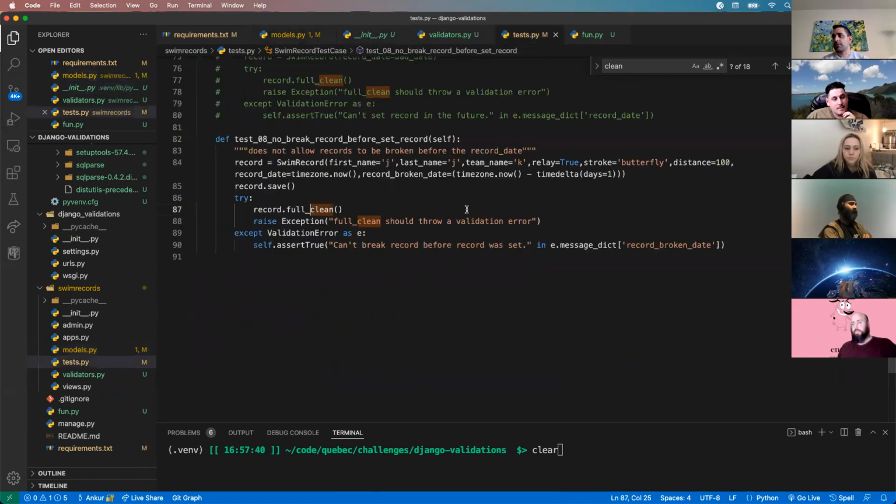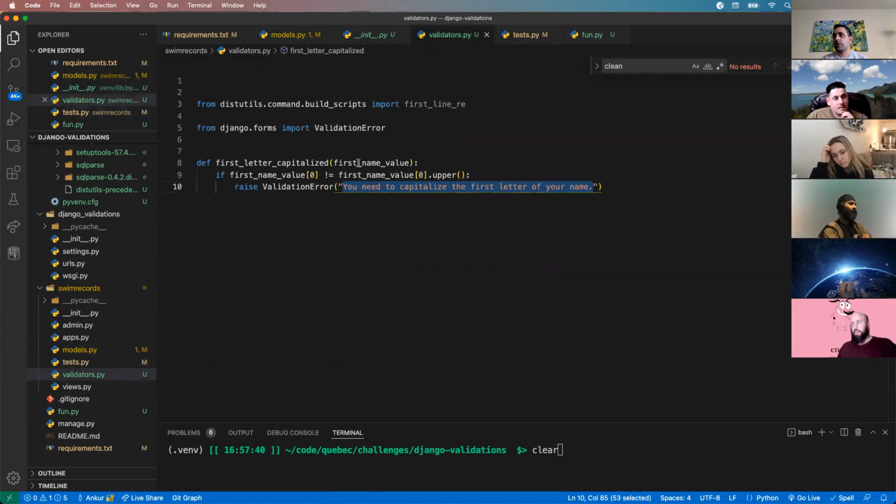So if I go back to my test, full clean is going to call clean on each individual field. And that's where your individual validators come in. I had a validator, one that I was working on with a student, that said the first letter of your name has to be capitalized. This validator is going to be called when we call the clean method on each field, on the first name or last name if we want to use this validator.